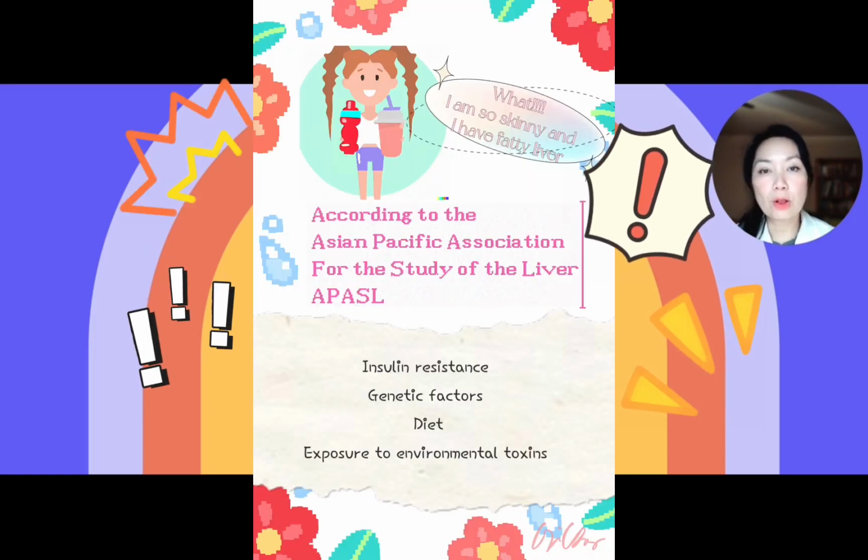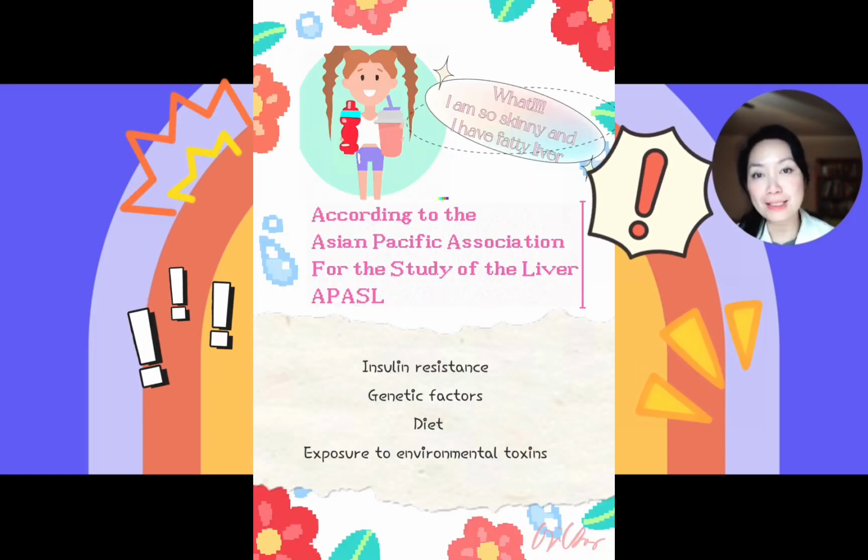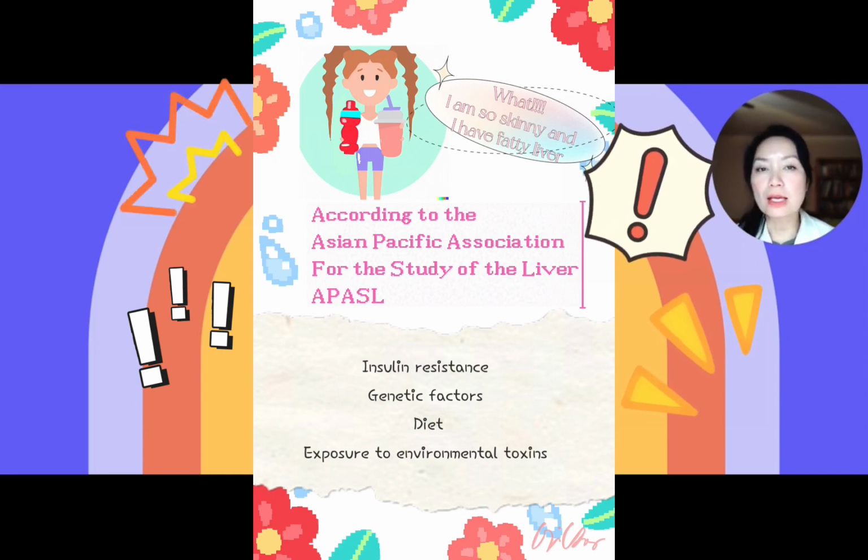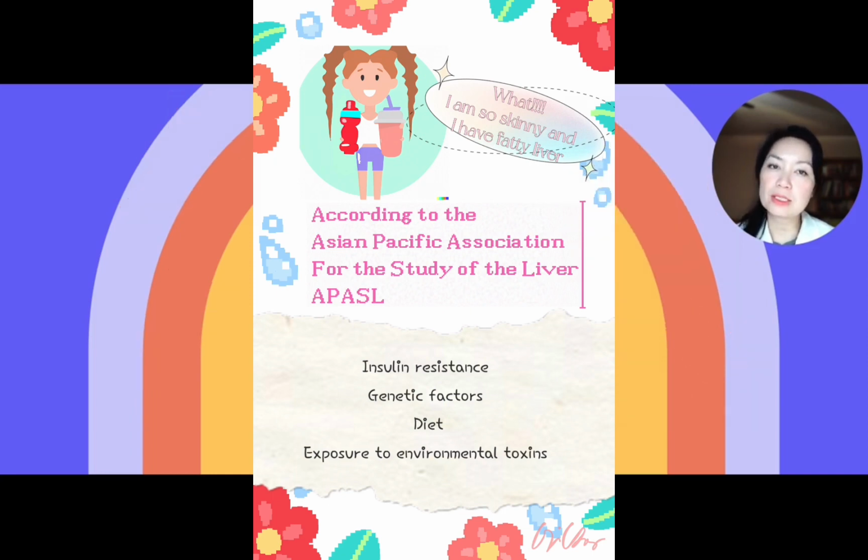Why do Asians with low BMI have fatty liver disease? According to the Asian Pacific Association for the Study of the Liver, there are several reasons. Insulin resistance. Asians tend to have a higher risk of insulin resistance even at a lower BMI level, which can lead to the accumulation of fat in the liver. Genetic factors. Some genetic variation has been linked to an increased risk of fatty liver disease in Asians regardless of BMI.